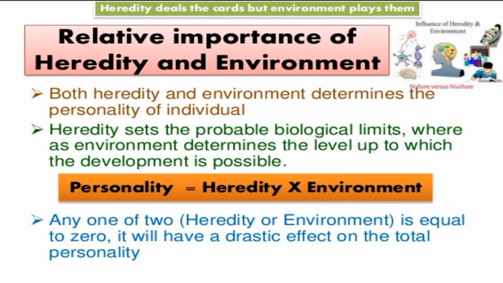So what is the relative importance of heredity and environment? Both heredity and environment determine the personality of an individual. Heredity sets the probable biological limits, while environment determines the level up to which development is possible. So personality is related with heredity and environment. If either one, heredity or environment, is equal to zero, it will have a drastic effect on the total personality.